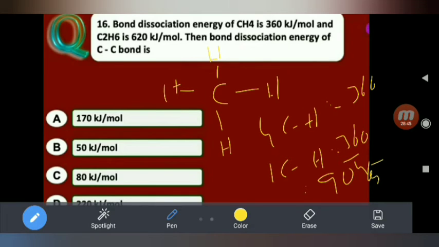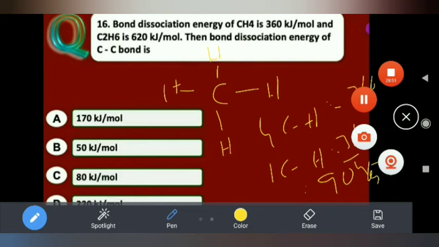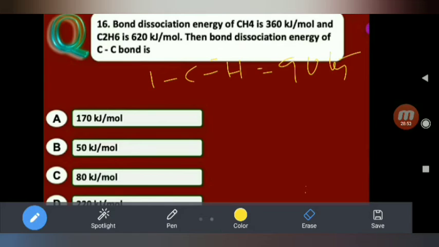So 1 C-H bond energy is 90 kilojoules per mole. But in ethane, total 6 C-H bonds.